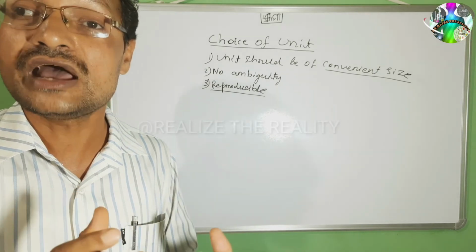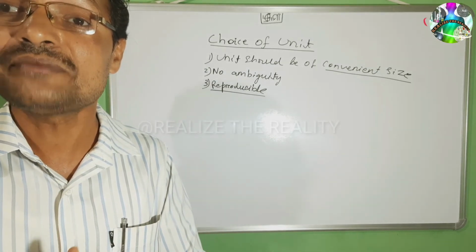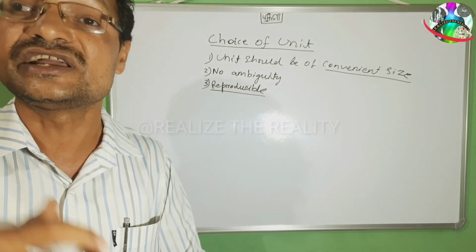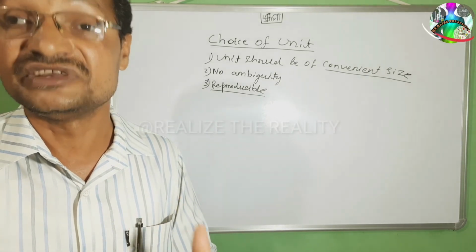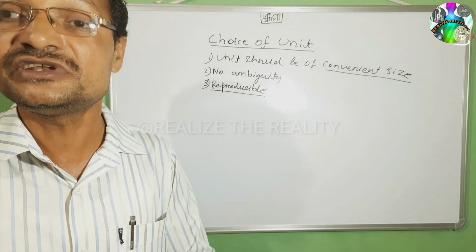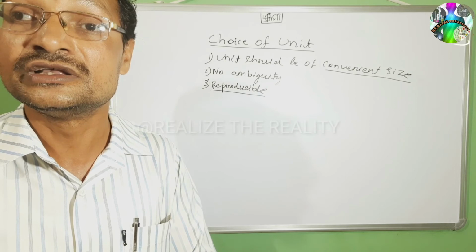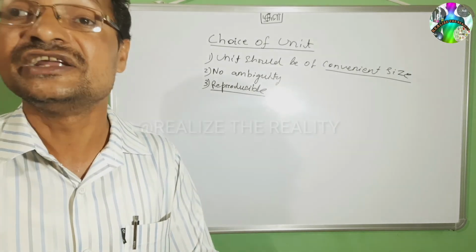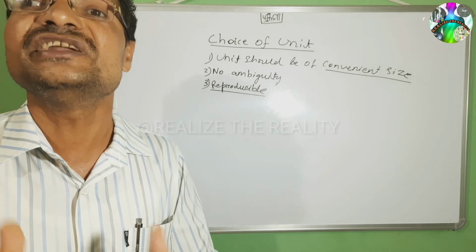Here, kilogram can be reproduced to gram, and gram can be reproduced to kilogram. So we can increase or decrease according to the size of the physical quantity. I can say kilometer, meter, centimeter, decimeter, millimeter. So it can be multiplied or divided to a convenient size.